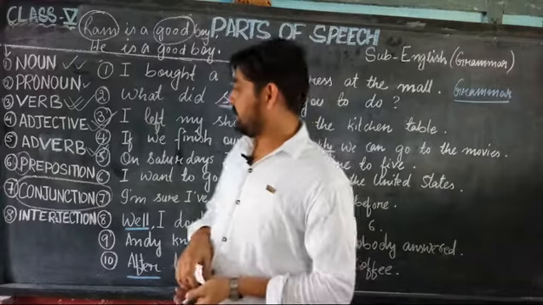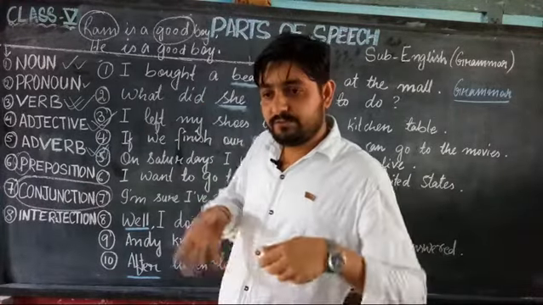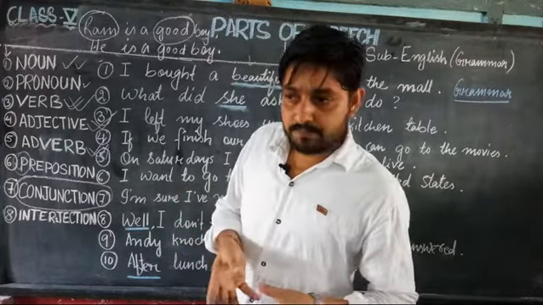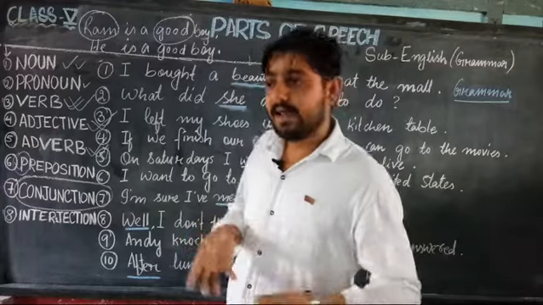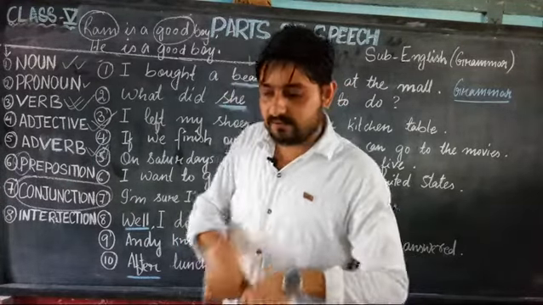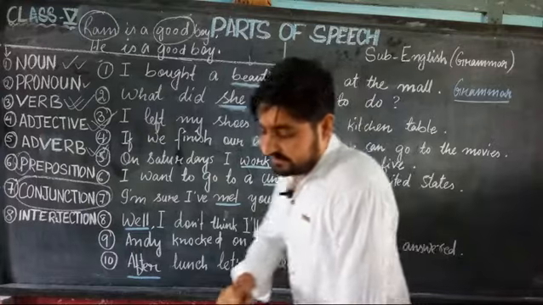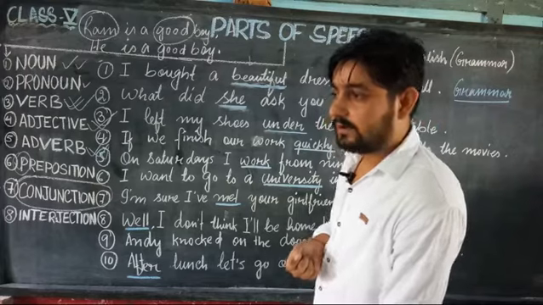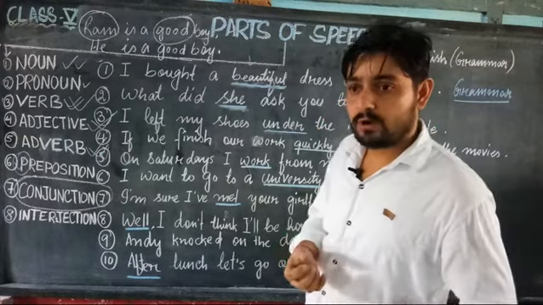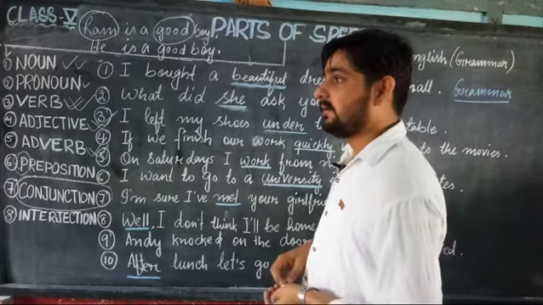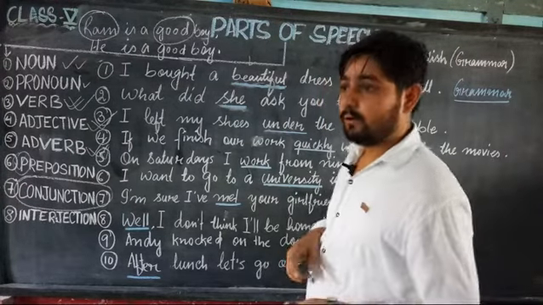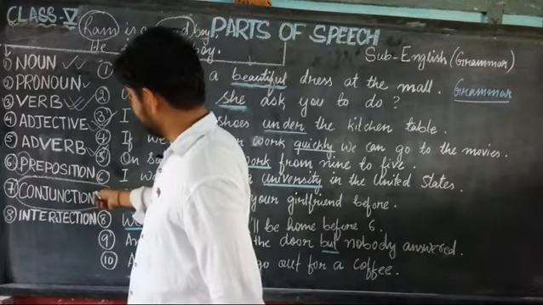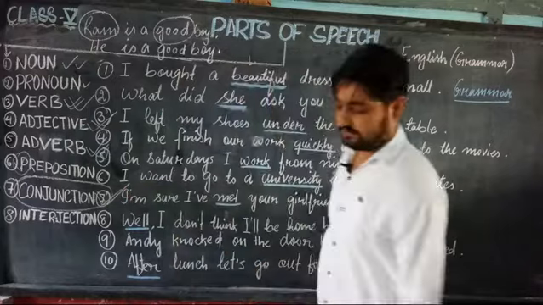So these words, which help to join words, a group of words, or sentences together, are called conjunctions. For example, because, and, or, but, since, although. These are called conjunctions. The words that join.